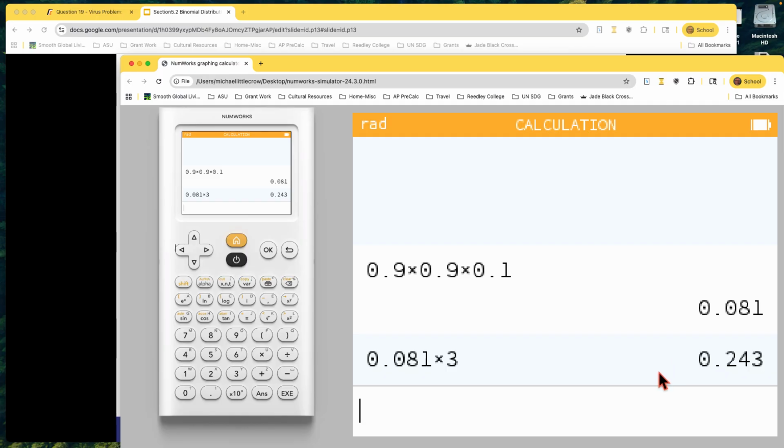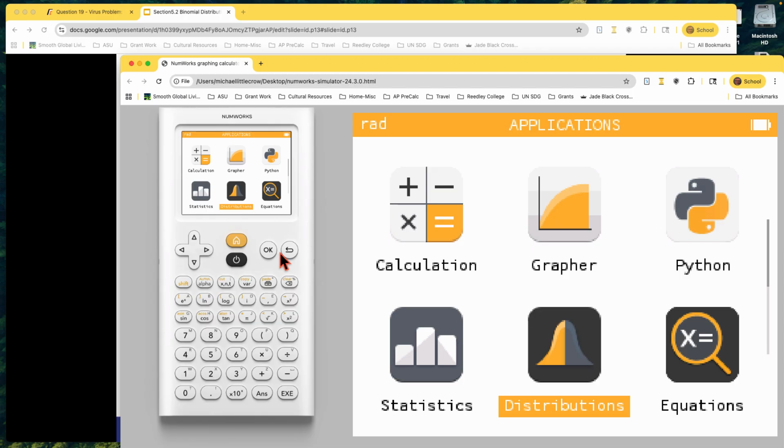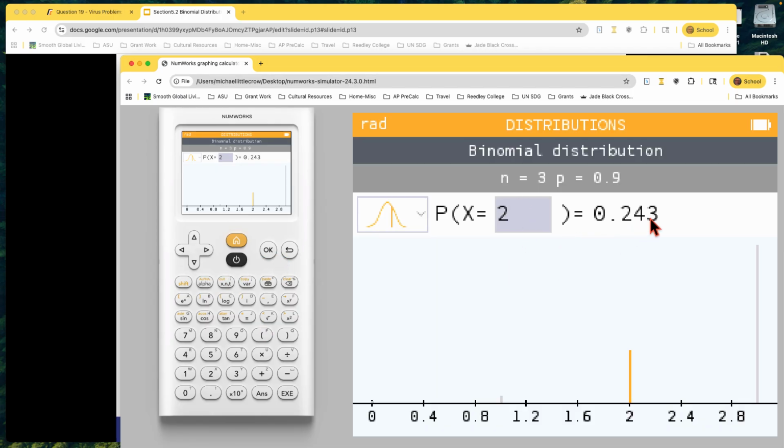But notice we had to really think through this, right? Now we don't have to. Our tool, the binomial tool here, takes that all into account for us, 0.243. I didn't have to think how many different ways do I have to do it. And we're going to see there's kind of a big calculation. I mean, if you do this by hand, you're having to do combinations and permutations and then probabilities. So I'll show you that in a moment, but we're going to be able to skip over most of it because we're going to use this tool, which will do it for us and allow us to focus again. What does this mean, right? It's about a 24% chance that exactly 2 surgeries are going to be successful.